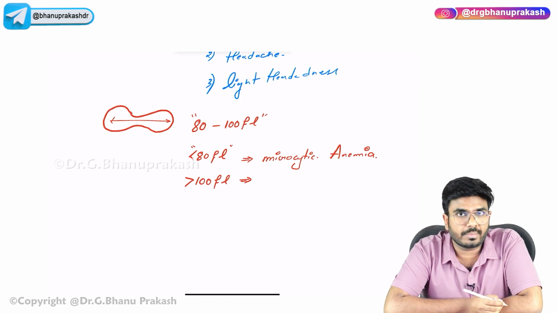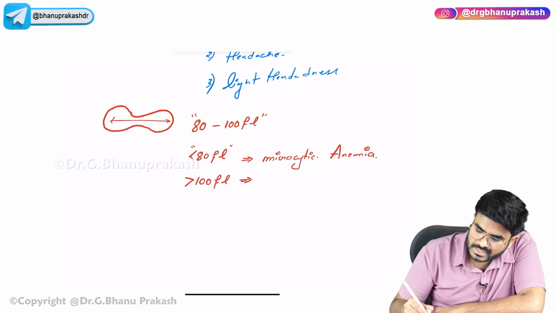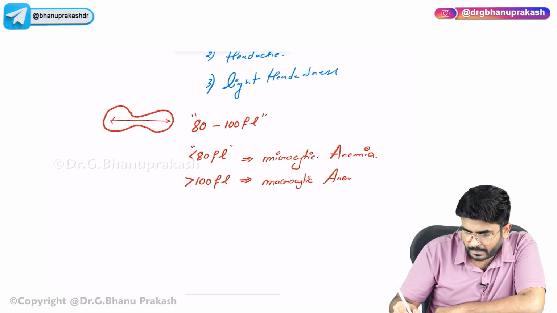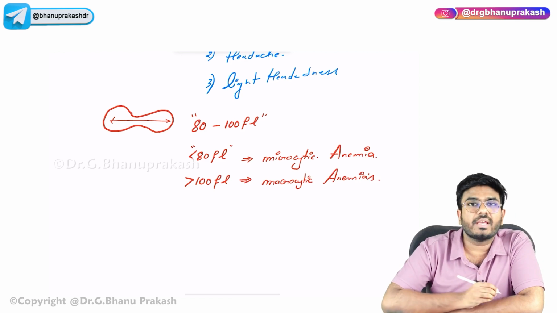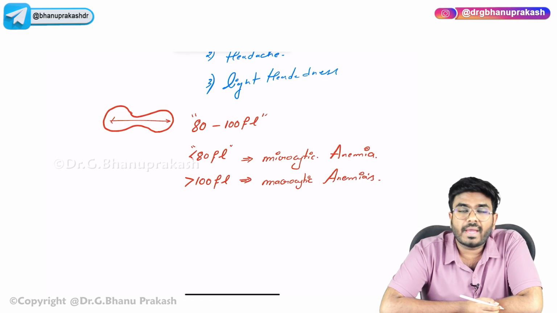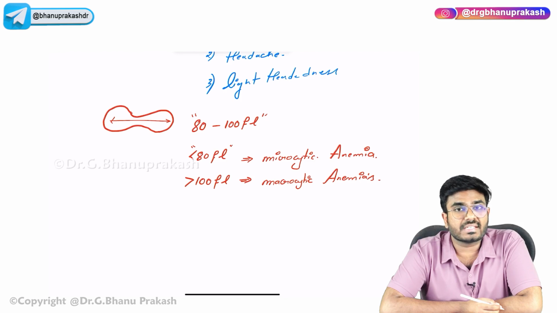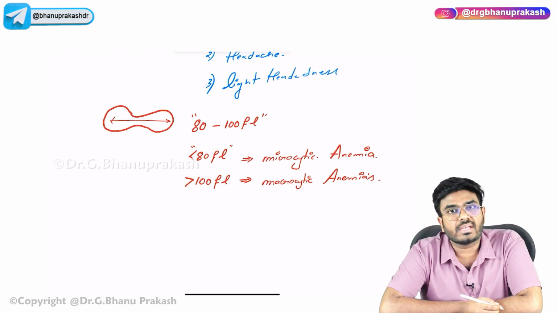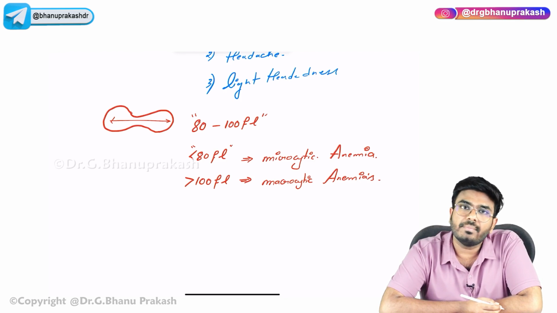Next, if the RBC size is more than 100 femtoliters, means bigger RBCs. Now these anemias are called macrocytic anemias. So tell me, how many types of anemias are there? There are microcytic anemias, macrocytic anemias. In microcytic anemias, the size of the RBCs is going to be less than 80 femtoliters. In macrocytic anemias, the size of the RBCs is going to be more than 100 femtoliters.